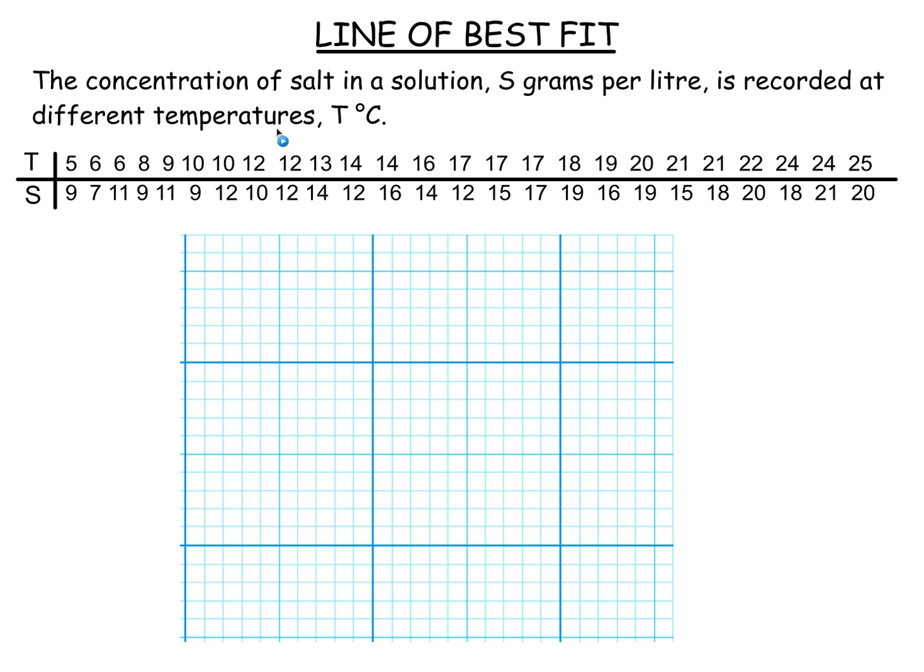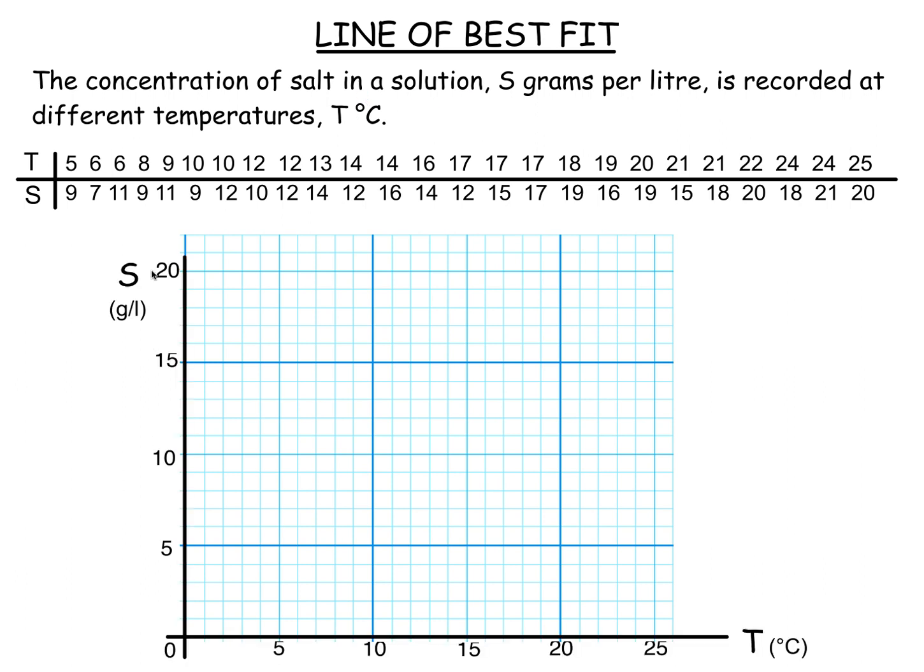In general, when you heat a solution up, more salt should dissolve. So the temperature in degrees Celsius is controlled. So you can control the temperature and then measure the solubility. So the solubility depends on the temperature. So we have a set of axes. We put solubility up the side and temperature along the bottom. Temperature's the variable we control. We can control the temperature.